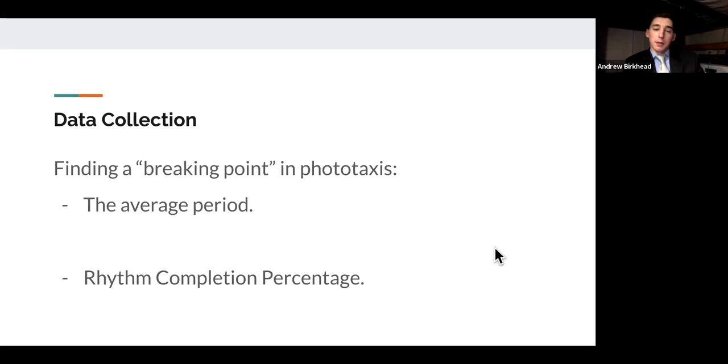Like I said, we're looking for that breaking point in phototaxis, that movement towards the light. Where is it moving towards the light in a cyclic form? When is it not? At what temperatures are those two things occurring? We did this by measuring either the average period or rhythm completion percentage.